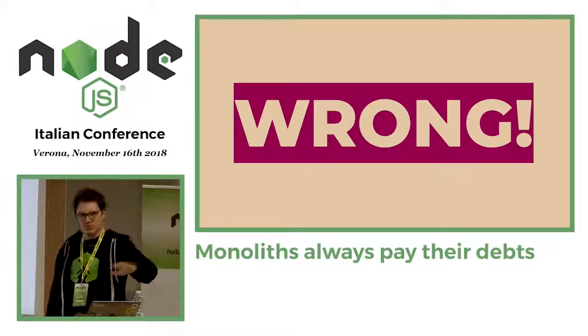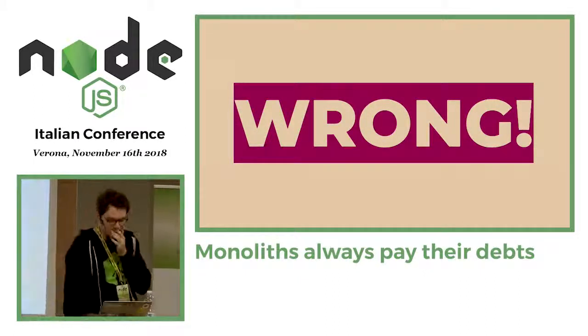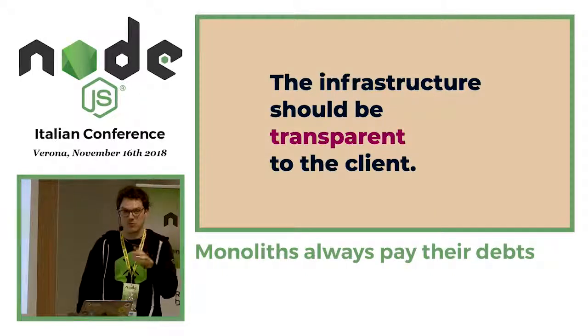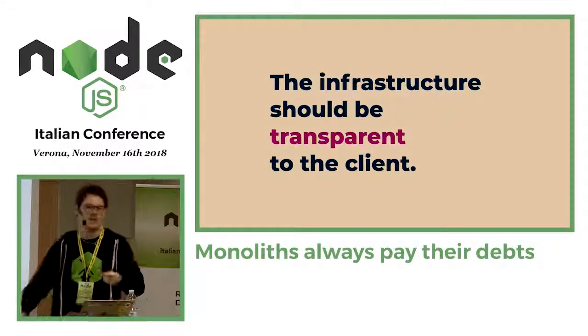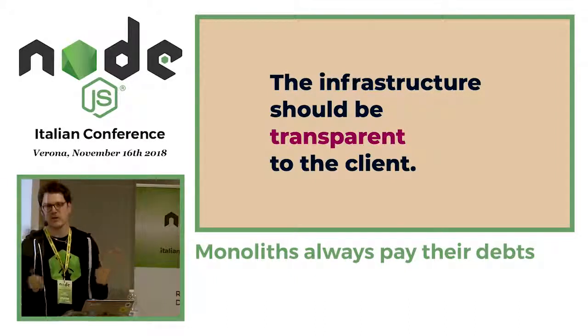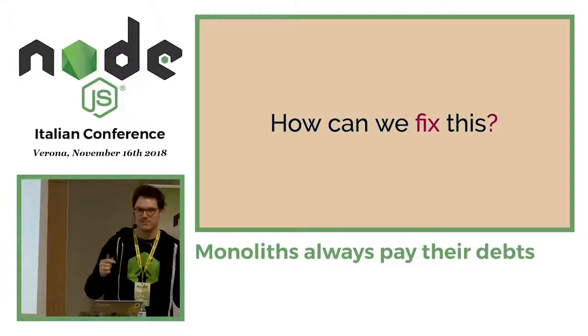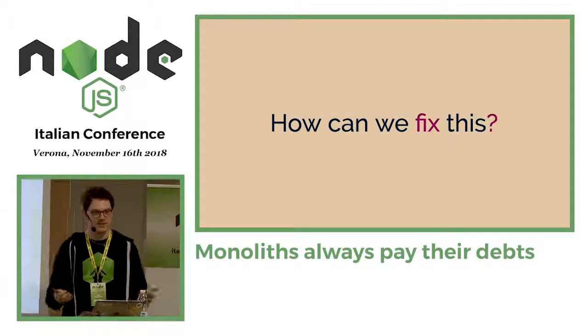No, we should not do that, right? It's not that good of an idea. So the infrastructure should always be transparent to the client. If you are using a monolith or 1 billion microservices, the client will never know this. So how can we fix this? Come on, we are together in this startup. I need ideas.